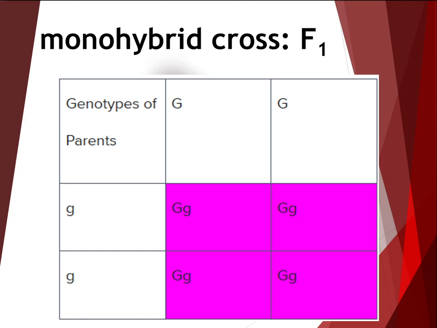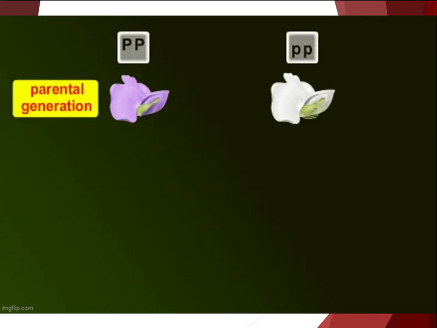The genotype of one parent appears across the top of the Punnett square. The genotype of the other parent appears down the left side of the Punnett square. The four predicted genotypes of the offspring are highlighted here in magenta. What is the phenotype of these big G, little g offspring? Remember, because the allele capital G for green pods is dominant to the allele little g for yellow pods, these heterozygous offspring exhibit the dominant phenotype, meaning all of these plants would produce green pods.